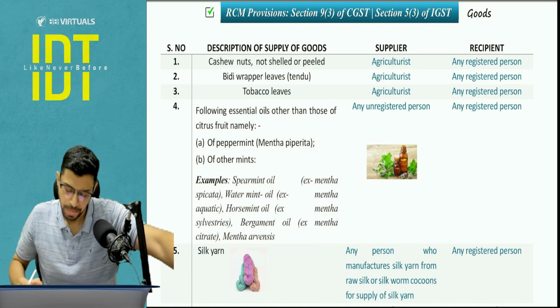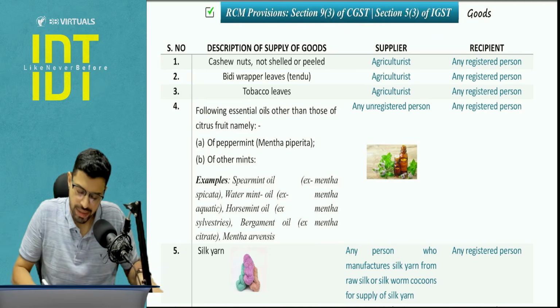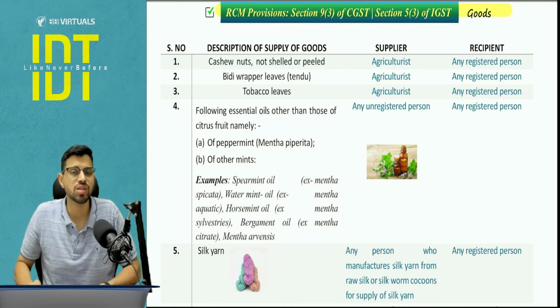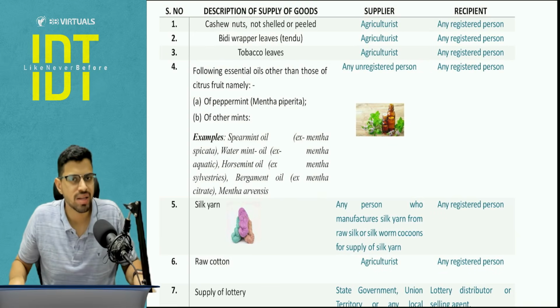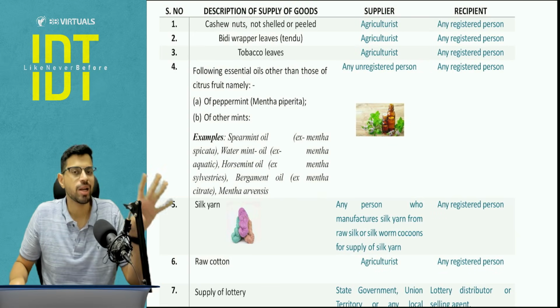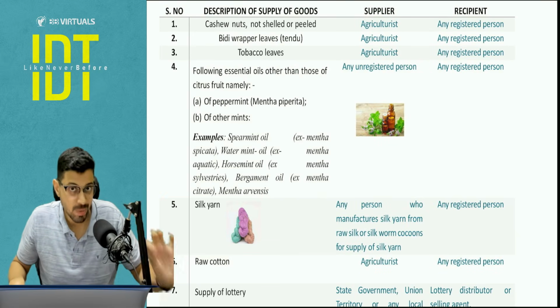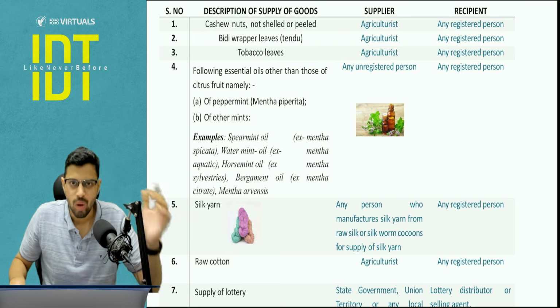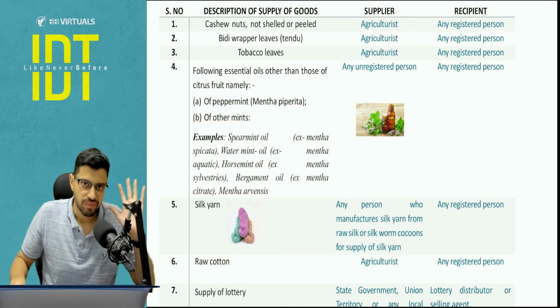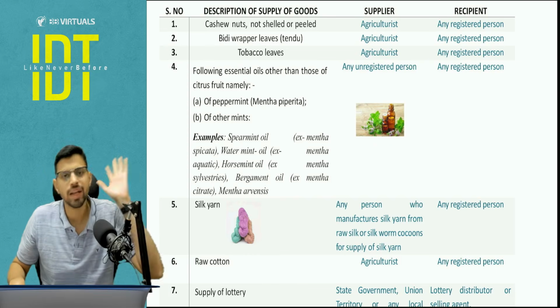Let's start. Now with respect to this goods RCM list, I have seen many students trying to learn the entire list by heart. It's not required. Okay, you just need to ensure that whenever a question is asked on this particular item or a specific item of the list, then things should click. That much understanding you need to have. Is it clear? That much learning you need to have.